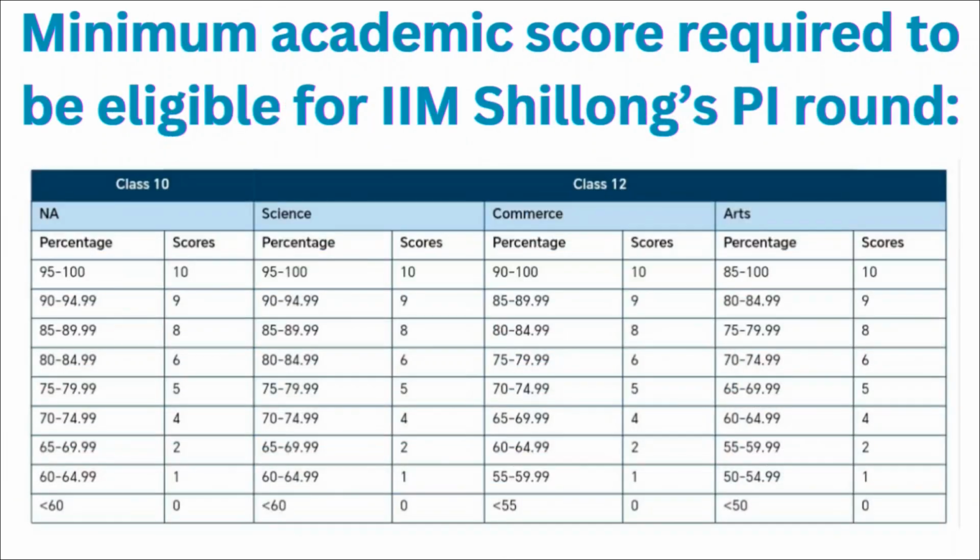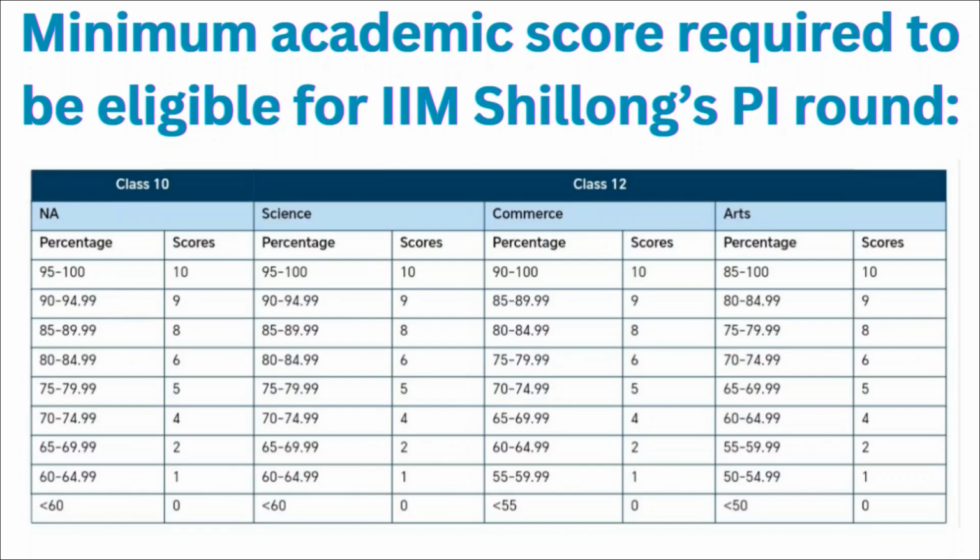Then your class 10th and class 12th will have some score according to your percentage. If your percentage ranges between 95 to 100 for class 10, then you will be given 10 points. If it is between 90 to 94.9, then you will be given 9 points. If it is between 85 to 89.99, then you will be given 8 points.